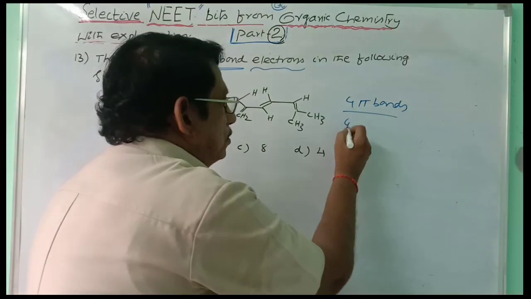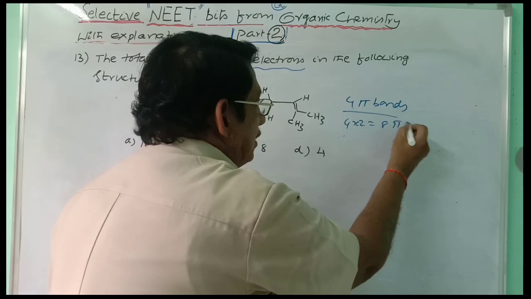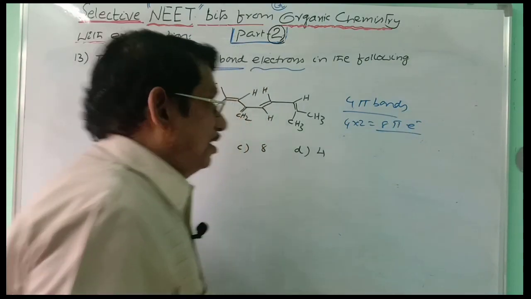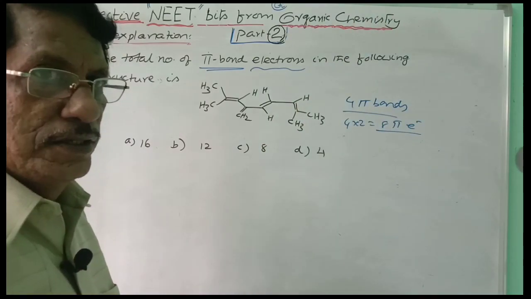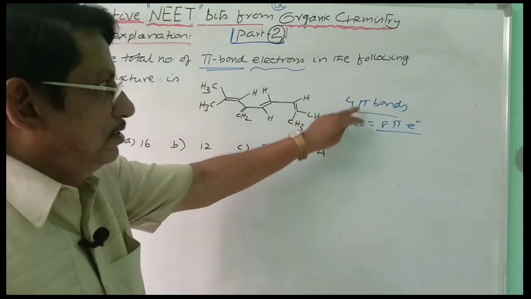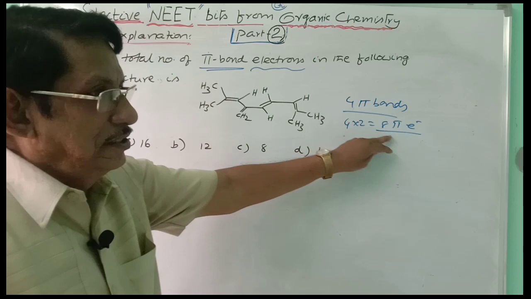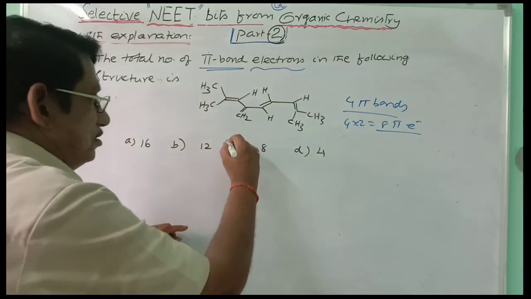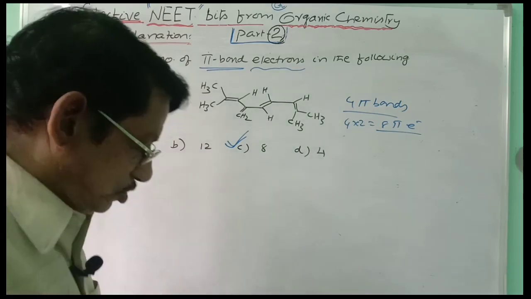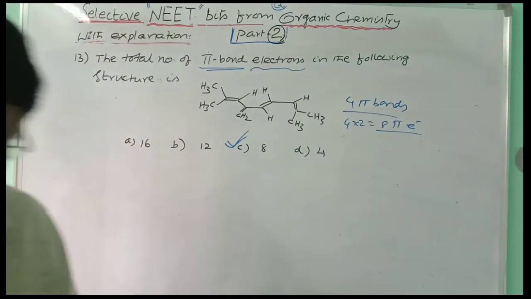4 into 2 is equal to 8 pi electrons. He is asking for electrons, not bonds. Pi bond electrons. There are 4 pi bonds. Each bond includes 2 electrons, and so totally there are 8 pi electrons. So which is the answer? Not this. This is the answer. Bit C is the correct answer for this. Okay. Next one.